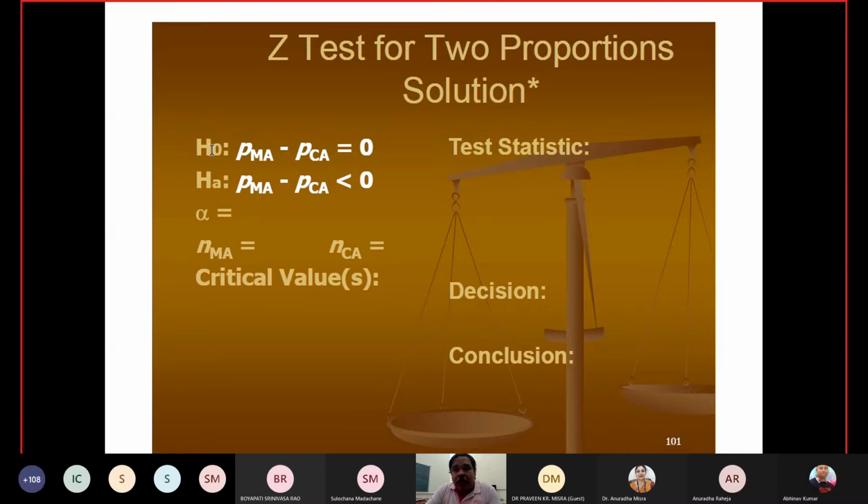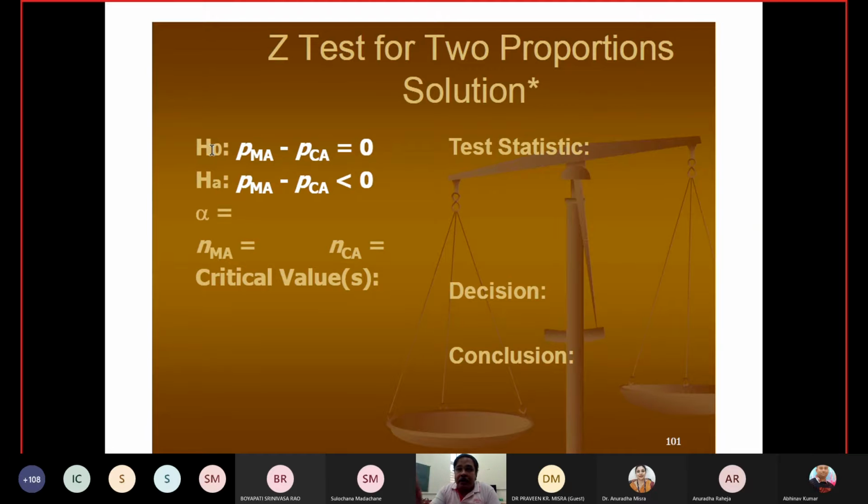Or suppose someone is going to court. If the court starts with the assumption, H0, that you are a criminal, and once the court has decided that you are guilty, then it is very difficult for you to prove that you are innocent.